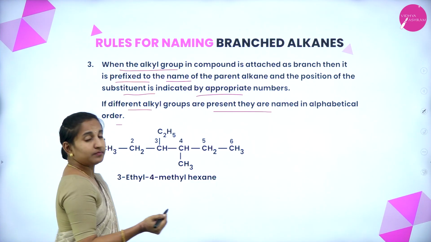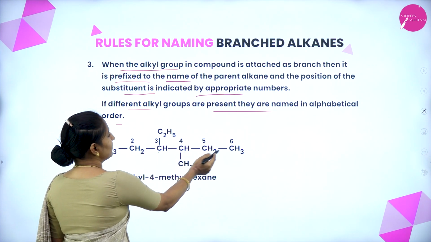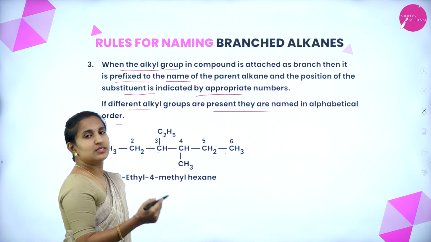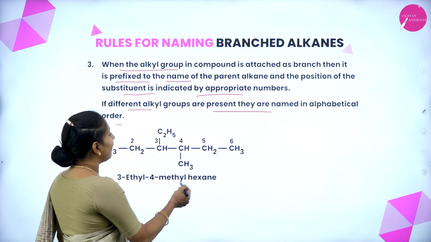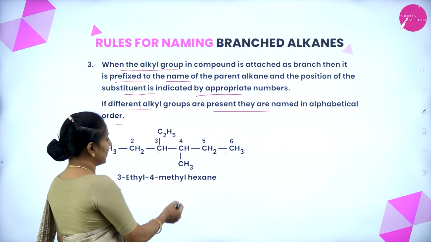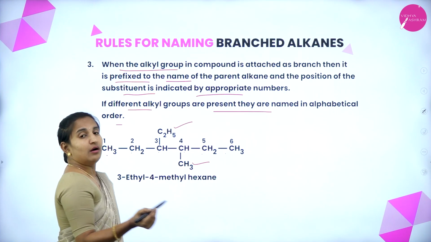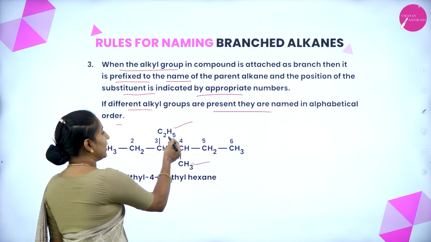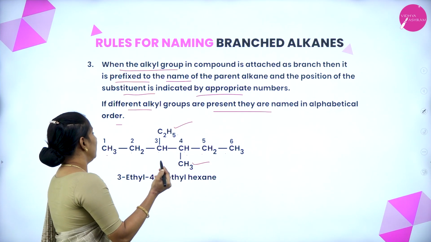In this example, 1, 2, 3, 4, 5, 6: 6 carbon is the longest chain, that is hex. We have 2 different substituents, an ethyl group and a methyl group. At carbon number 3 we have an ethyl group, and at carbon number 4 we have a methyl group.